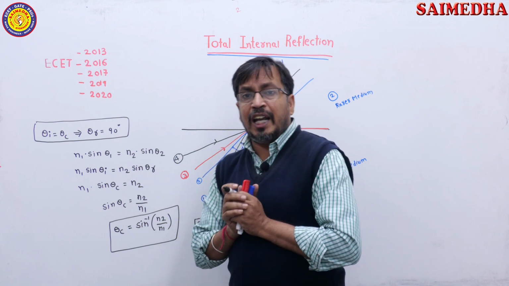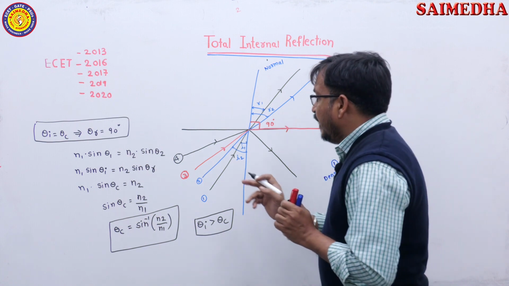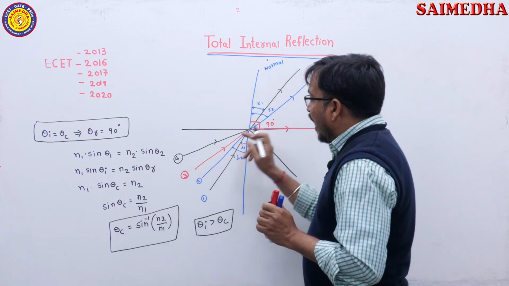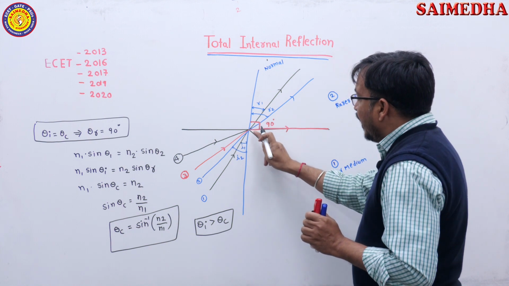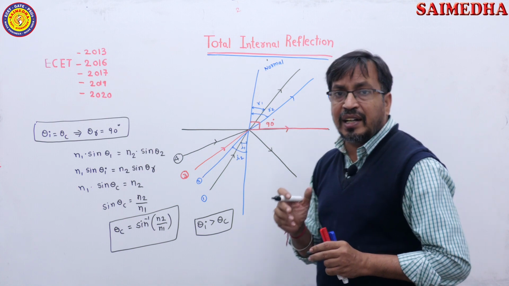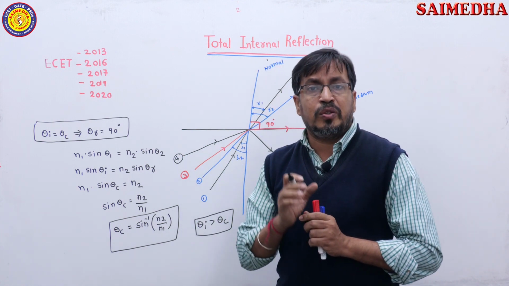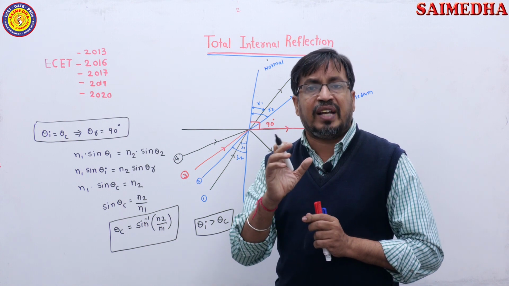So, here again I am asking, what is total internal reflection? It is the angle of incidence at which the ray will be reflected in the same medium. That is known as total internal reflection.